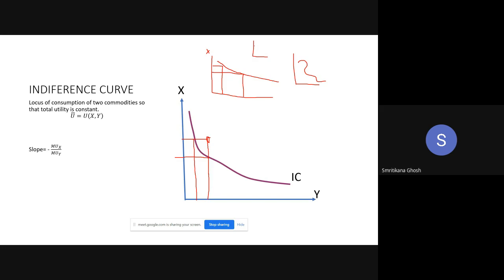I'm just showing you the options. All these are the possibilities, so you can understand how many indifference curves there are, depending on your level of preference.